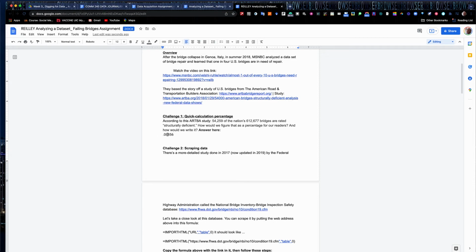Tenths, hundredths. So that equals 8.85%. You can use a percentage sign with it. Okay, so this would be the number that you would use. So, just under 9% of all U.S. bridges are in need of repair. That helps the reader better understand this number rather than saying, well, 54,259 bridges need repair. Well, out of how many? Give it to them as a percentage.